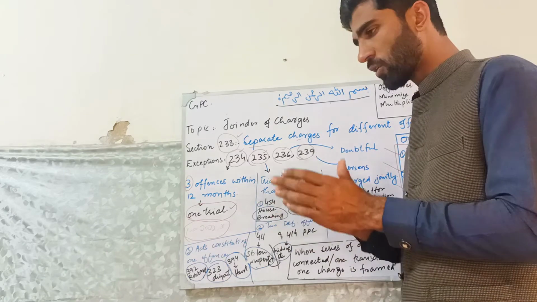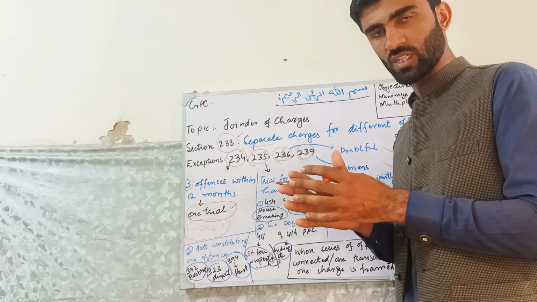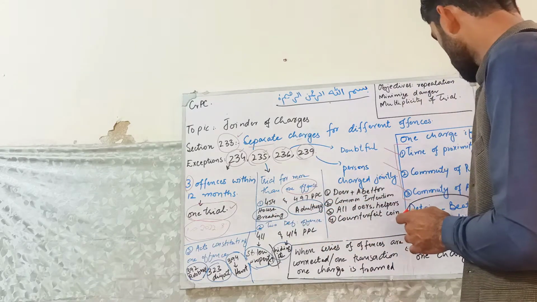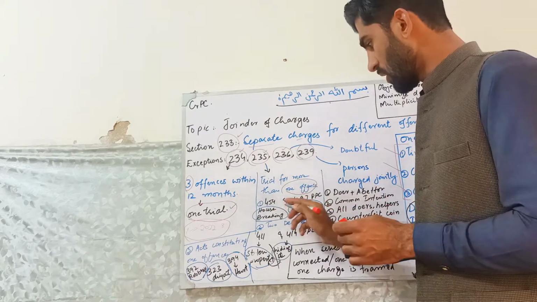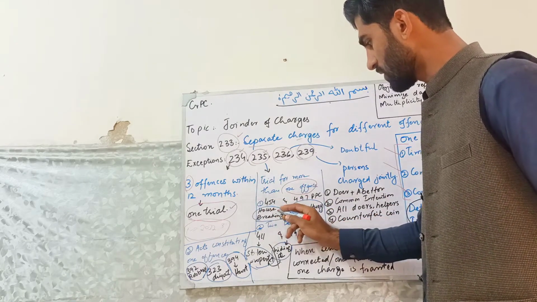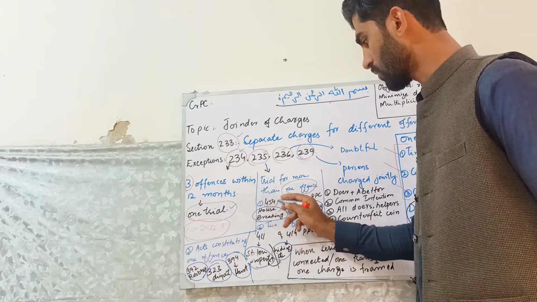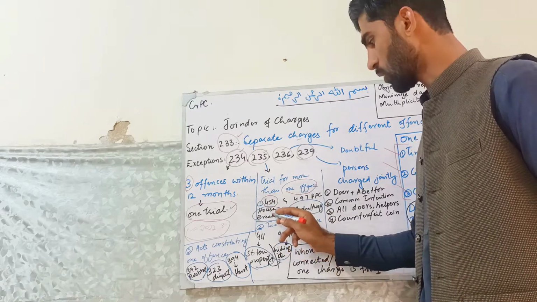Suppose the offenses are connected with each other, which is called community of purpose or community of action. Okay? So there is a connection, there is one transaction. Suppose a person is entering a house, trespassing in a house. Section 454 of the PPC deals with the punishment of house breaking.